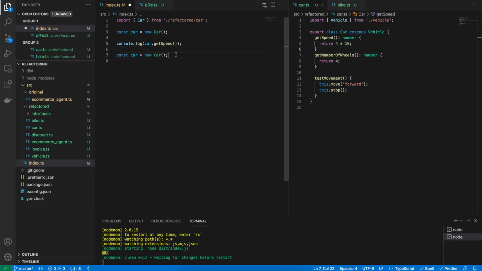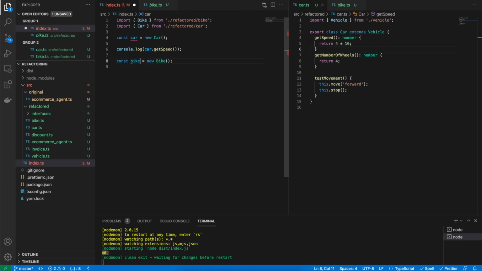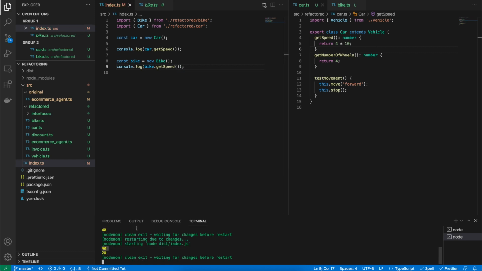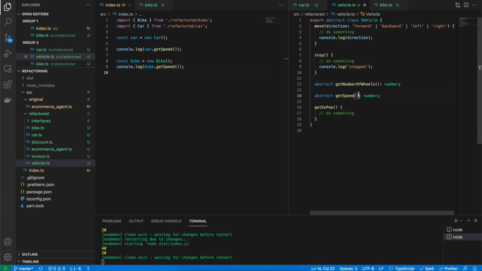If I create an object for bike, and now I use bike.getSpeed, it says 20. So that's how you separated out the body for different cases of the same function, that is subclasses. And you didn't clutter the main vehicle class, which is now cleaner. It just has the abstract method name over here.